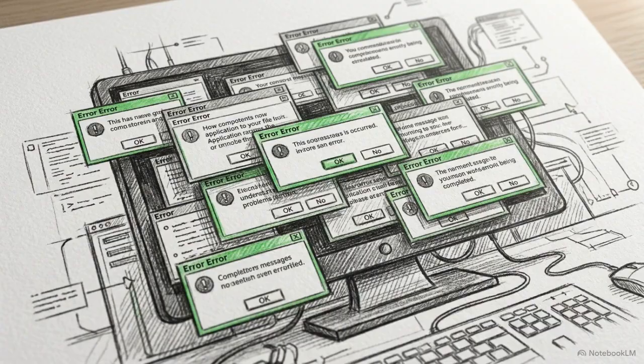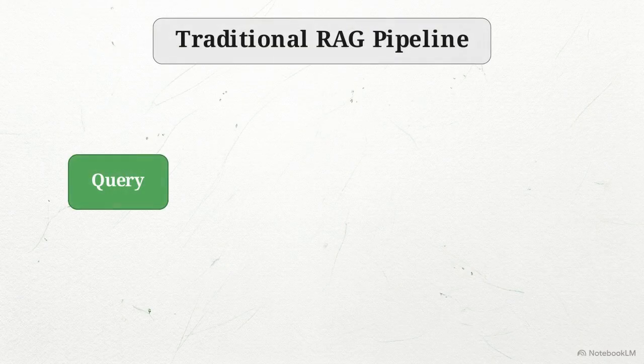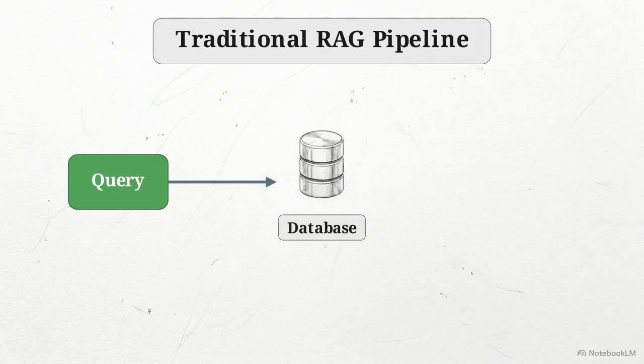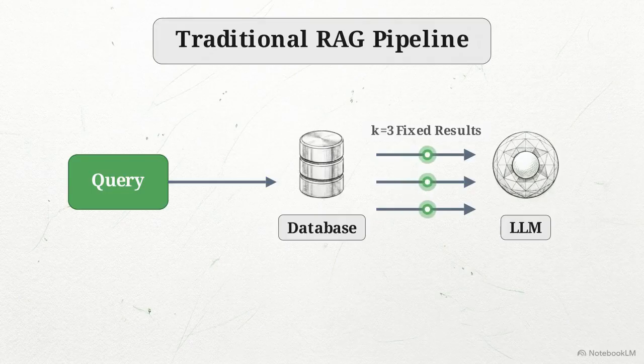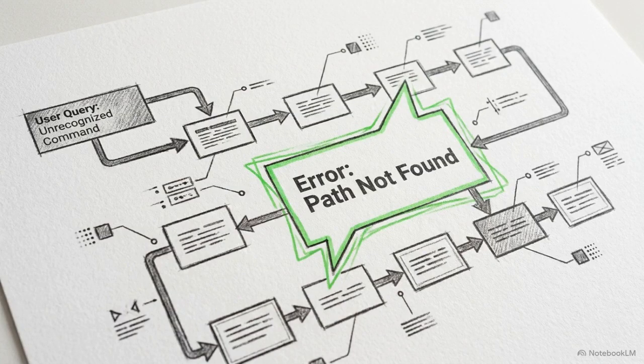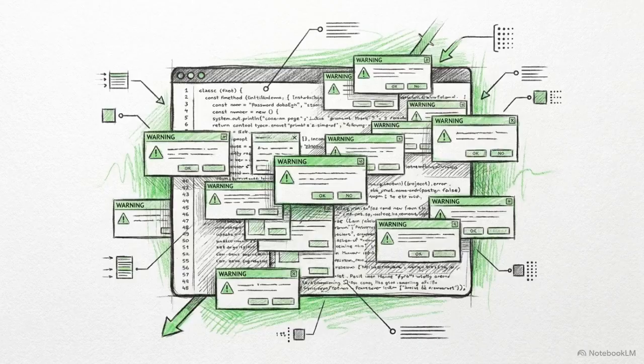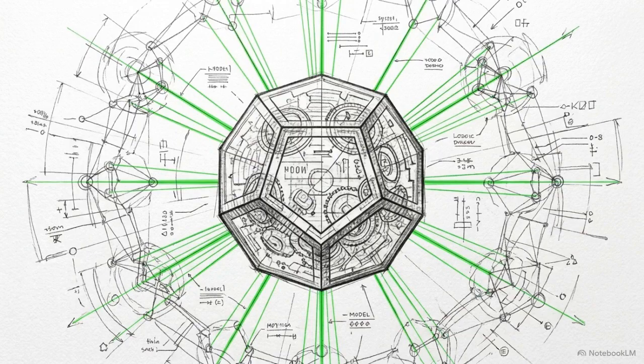the entire application. This flowchart shows a traditional retrieval-augmented generation, or RAG, pipeline. A user query goes to a database, pulls exactly 3 fixed results, and feeds them into the language model. Because the developer hard-coded the workflow, the system cannot adapt to complex or ambiguous problems. The era of simple prompt wrapping has reached its limit. Scaling AI now requires an engineering platform where the model, not the developer, determines the workflow.